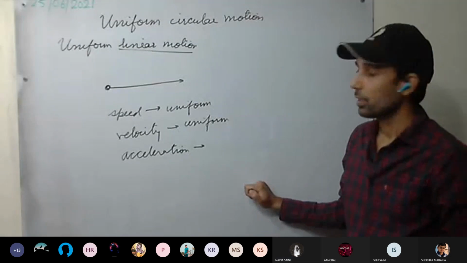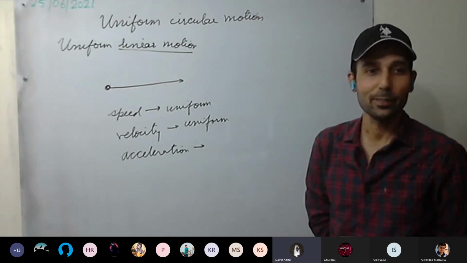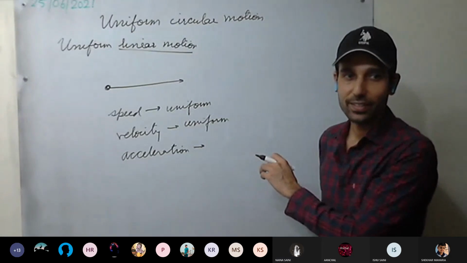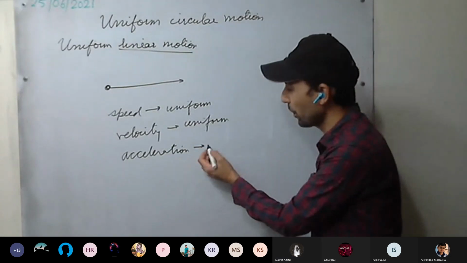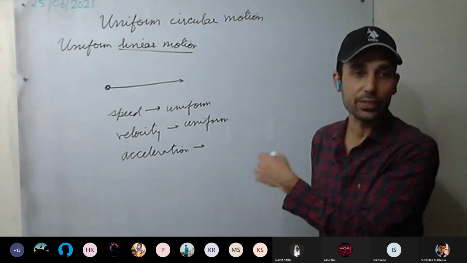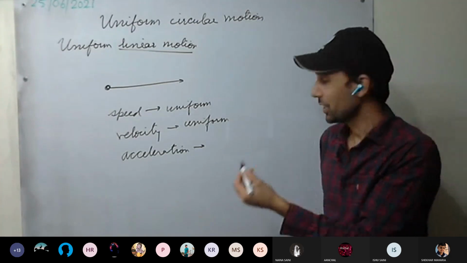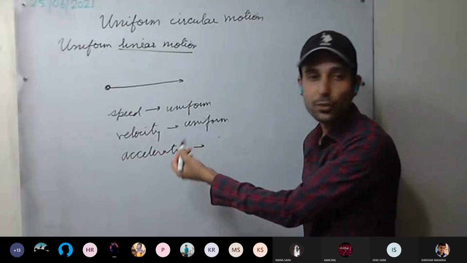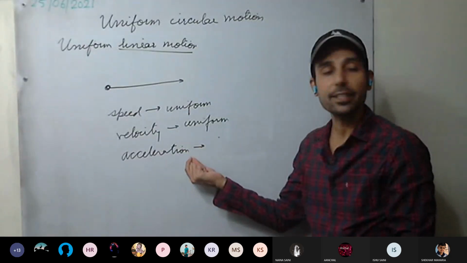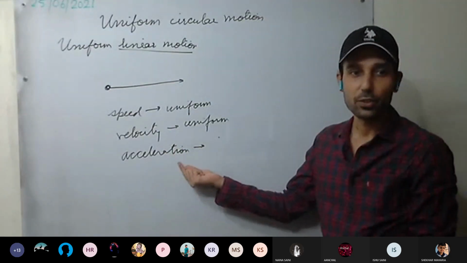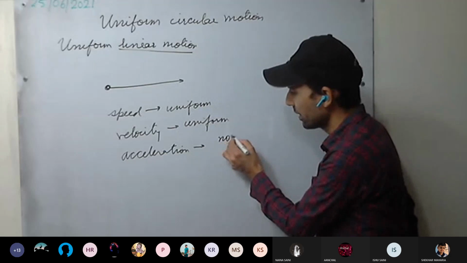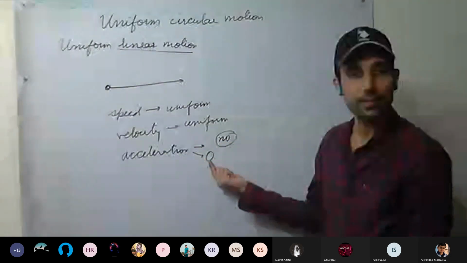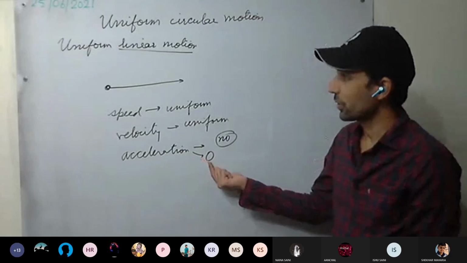Okay, what about acceleration? Unchanged means there is some acceleration or not. Unchanged means whether it is uniform or non-uniform. But before that, the question is whether there is an acceleration or not. There is no acceleration. Acceleration here is zero.